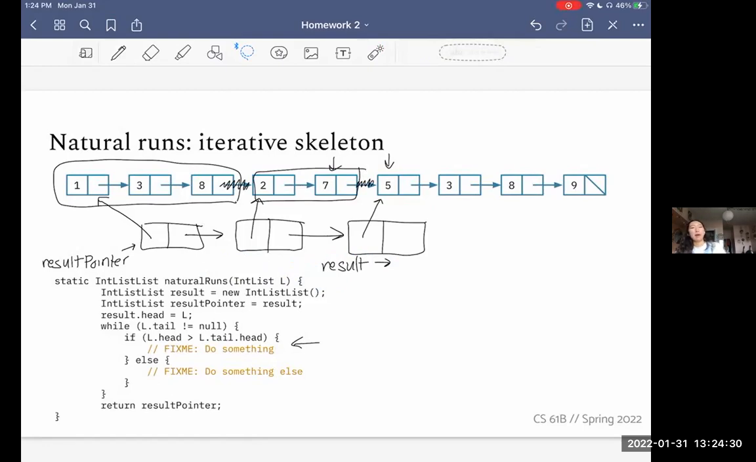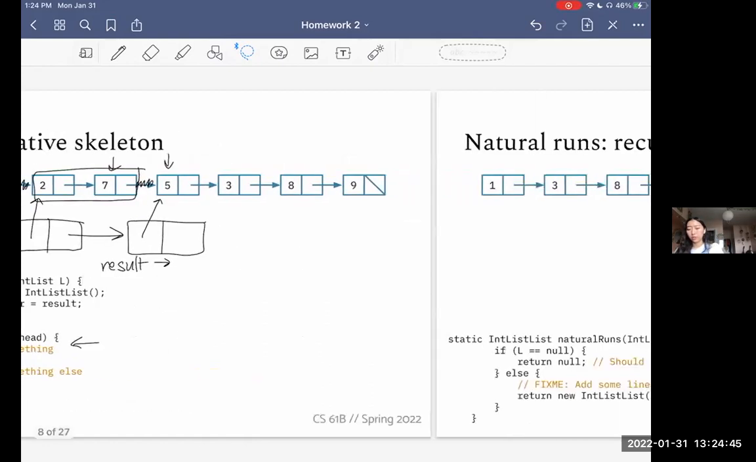And so hopefully that made it a little more clear what you need to be doing in this iterative skeleton. Remember, every piece of what I was just saying has to correspond to some line of code, right? And so hopefully that is helpful to getting a start with the iterative skeleton.